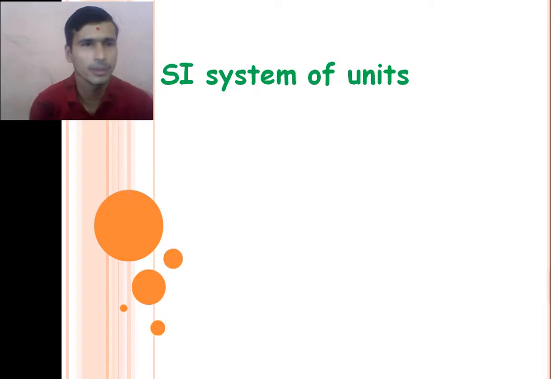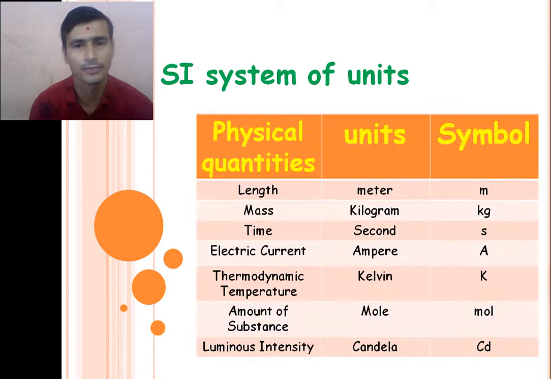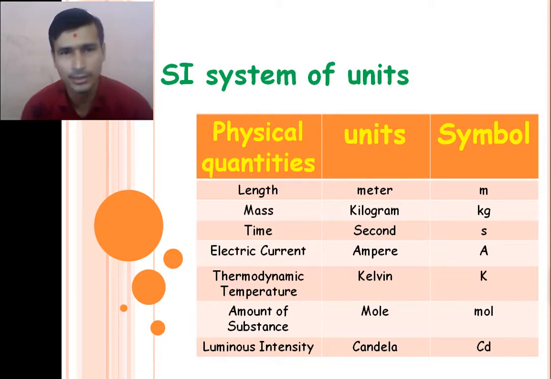So in the International System of Units, the SI system, 7 physical quantities are considered fundamental physical quantities. So what are these 7 physical quantities? They are length, mass, time, and electric current, the same as we studied in the previous slide, right?